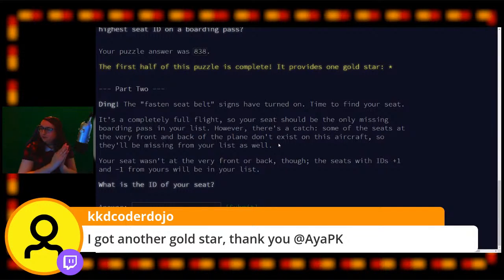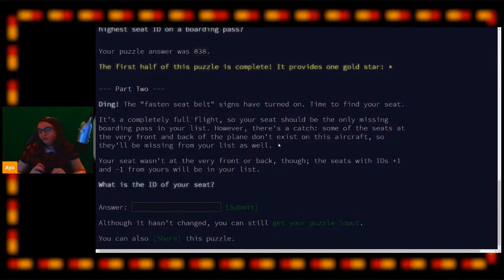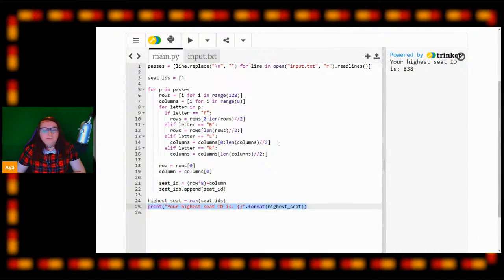The second part is that we have to take a look at all of the seat IDs and find out which one is ours by finding the missing number in the list of integers. And that's a fun one for you to tackle in your own time. You can do it in just a few lines of code, honestly. So I do recommend giving that a shot. But for now, that's going to be it.